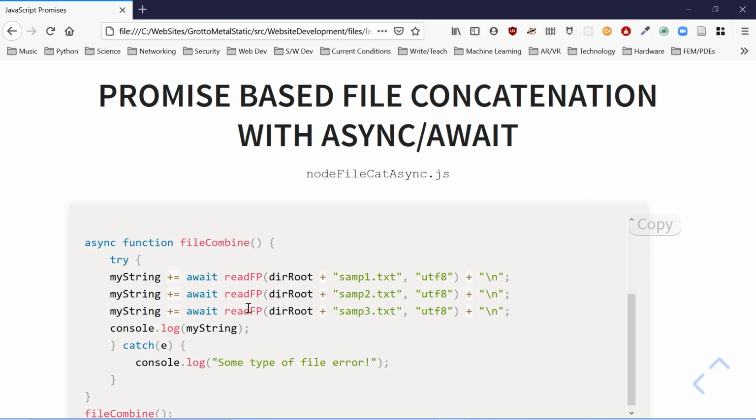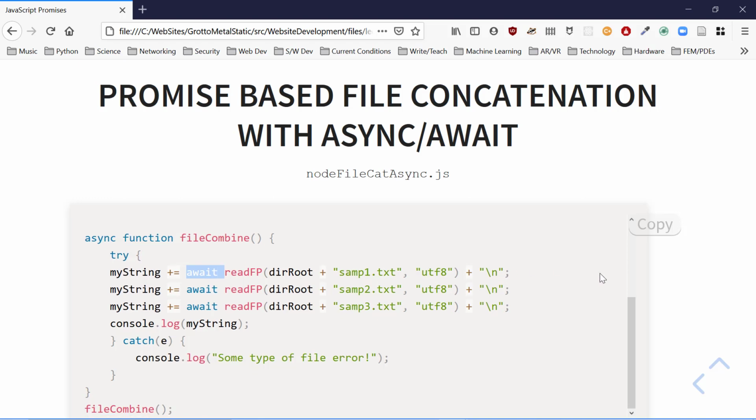However, it's not blocking. Other things can go on, because this is using event-driven callback functions with promises on top to make it easier programming, with this async and await syntax we're seeing here to make it even easier. It looks like we're just saying, do this thing and wait for it, do this thing and wait for it. However, it's not blocking. Key point. So this is a Node thing.